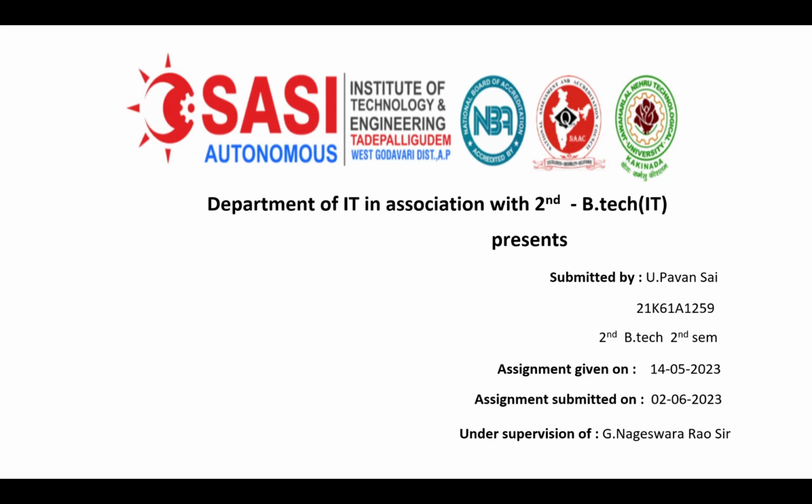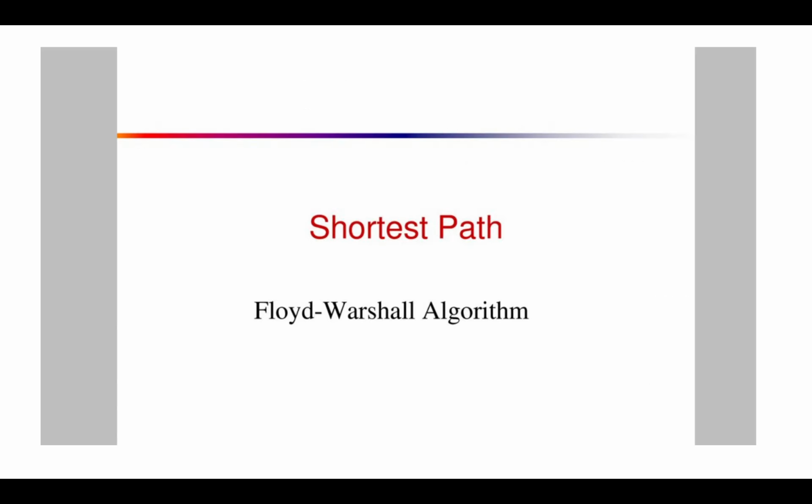Firstly, what is the Floyd Warshall algorithm? The Floyd Warshall algorithm is for solving all pairs of shortest path problems. The problem is to find the shortest distances between every pair of vertices in a given edge-weighted directed graph. It is an algorithm for finding the shortest path between all the pairs of vertices in a weighted graph. The algorithm follows the dynamic programming approach to find the shortest path.